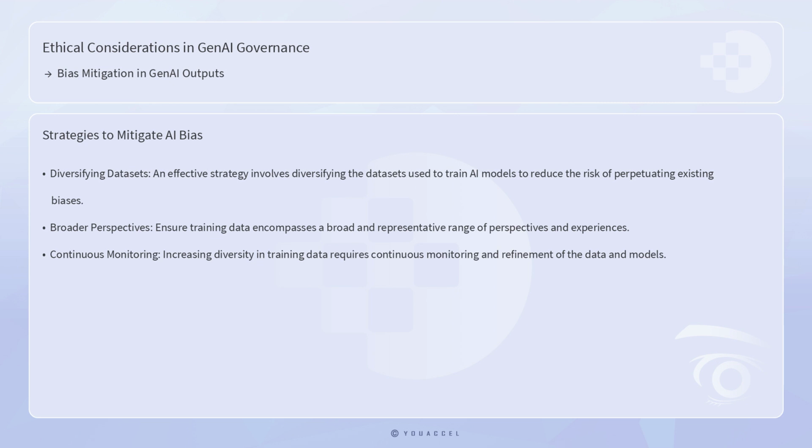One effective strategy involves diversifying the datasets used to train AI models. By ensuring that training data encompasses a broad and representative range of perspectives and experiences, developers can reduce the risk of perpetuating existing biases. However, this approach is not without its challenges, as it requires significant effort to curate datasets that are both comprehensive and unbiased. Moreover, simply increasing diversity in training data does not automatically eliminate bias. It requires continuous monitoring and refinement of the data and models.